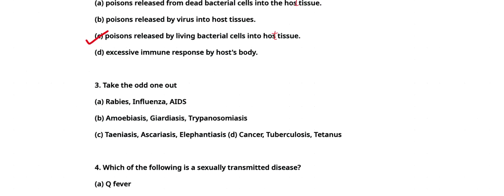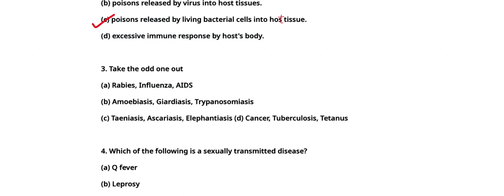Come to third question. Take the odd one out. First, rabies, influenza, AIDS. Second, amoebiasis, giardiasis, trypanosomiasis. C. Taeniasis, ascariasis, elephantiasis. D. Cancer, tuberculosis, and tetanus. Answer will be D, that is cancer, tuberculosis, tetanus, because rabies, influenza, and AIDS are viral diseases.